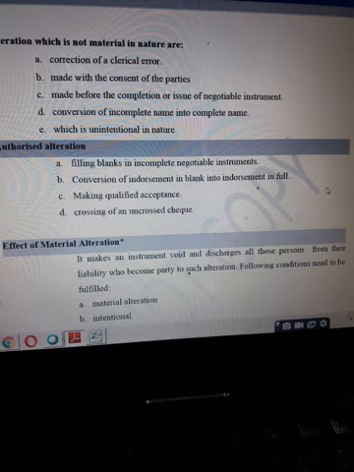Making a qualified acceptance, where you have written the word accepted and some condition was added to that, is also authorized. Or the check was uncrossed, and one of the endorsers, before endorsing it further, crossed the check. So crossing of the check can be done at any stage: in the initial stage when the check is drawn and issued, or when the check is being endorsed in the process of negotiation.